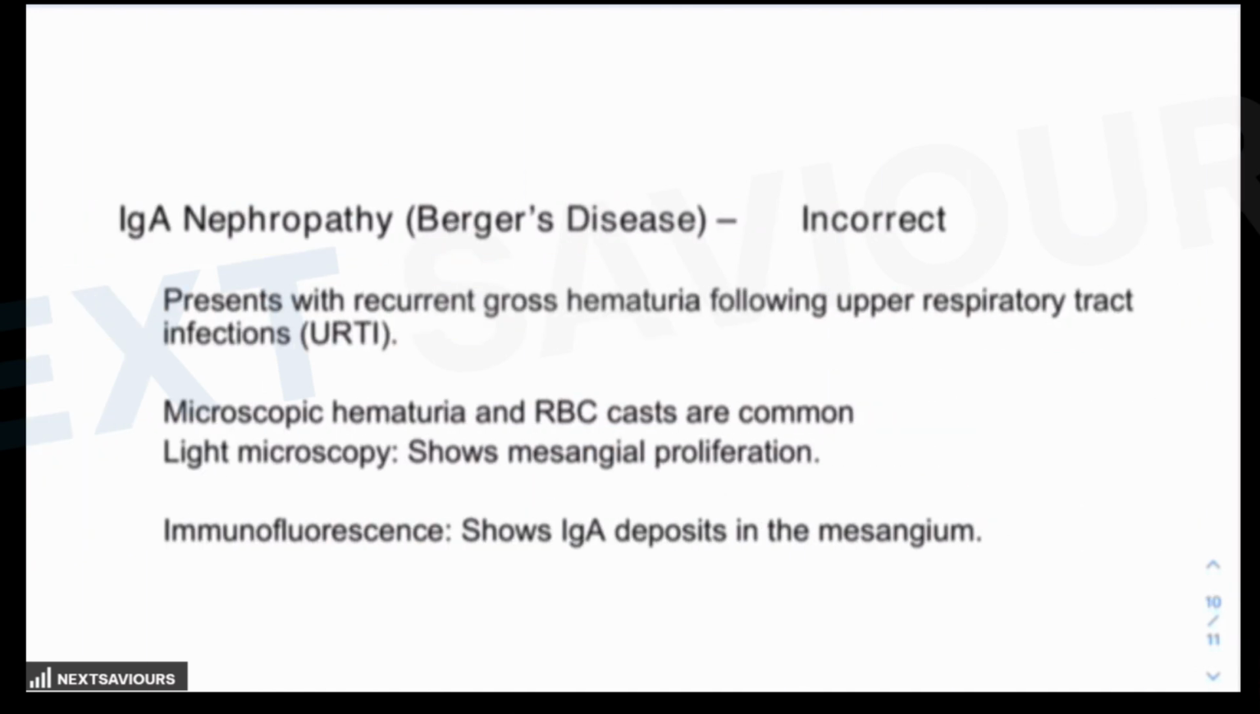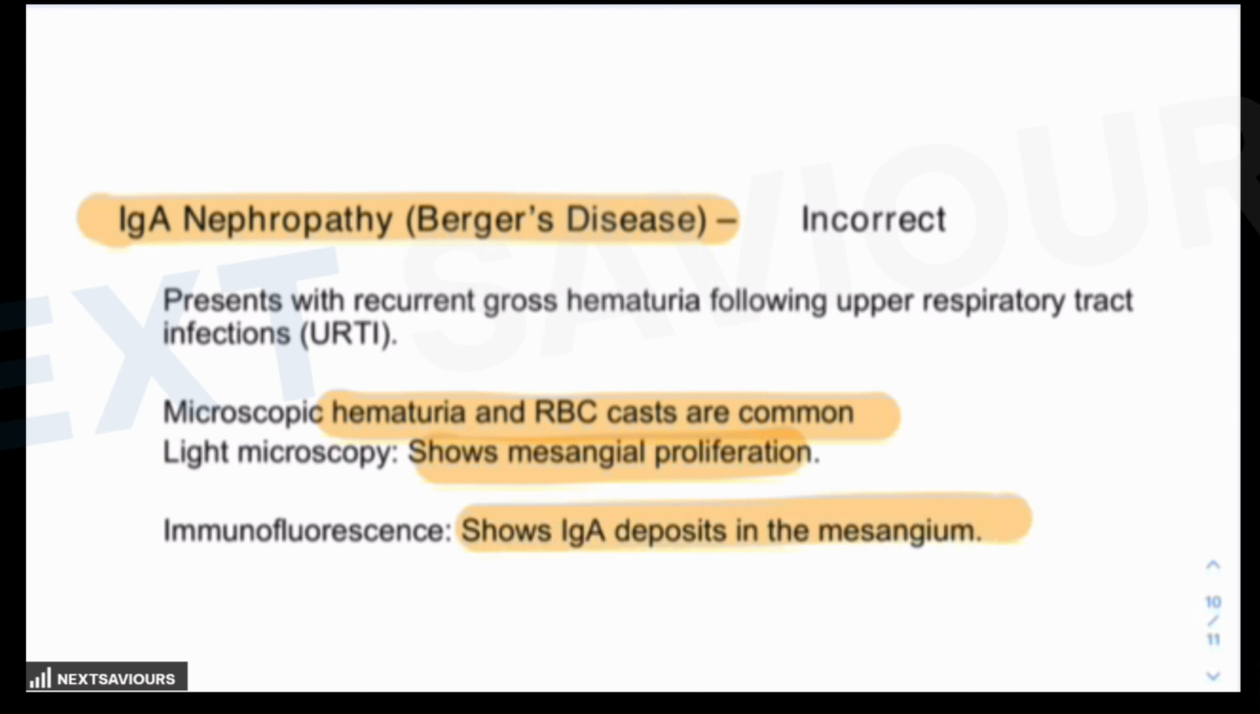As far as IgA nephropathy or Berger disease is concerned, we have already ruled it out because it is a nephritic syndrome. So there has to be gross hematuria following an upper respiratory tract infection, which is absent in this question. Microscopic hematuria and RBC casts are common. Light microscopy shows mesangial proliferation, and immunofluorescence shows IgA deposits in the mesangium. These are the characteristic findings for these diseases, discussed here so that they help you rule out what exactly is the answer for this particular question.